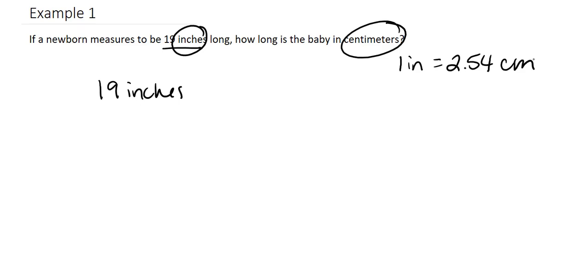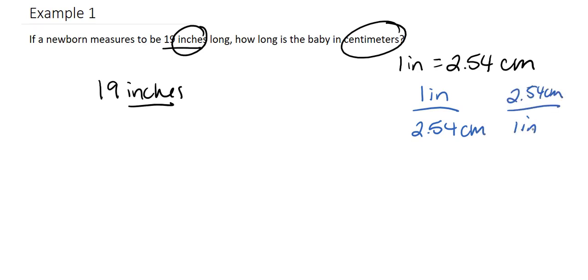So when we set this up, we have inches here, and we do a conversion factor. We can either use it like this or like this. And when we know that something on the top and on the bottom cancels out, we need inches to be on the bottom when we use the conversion factor.